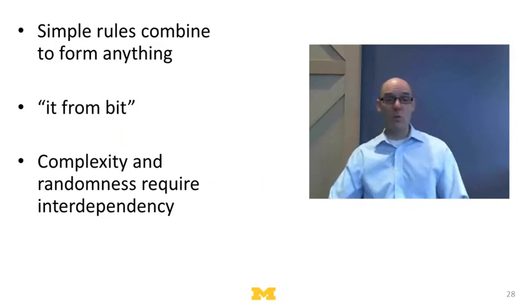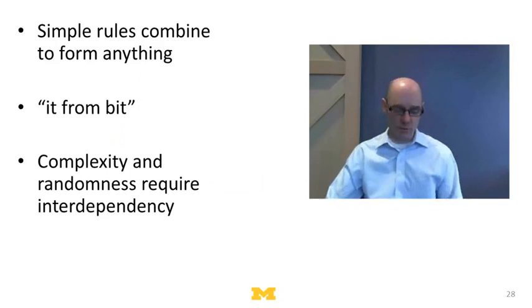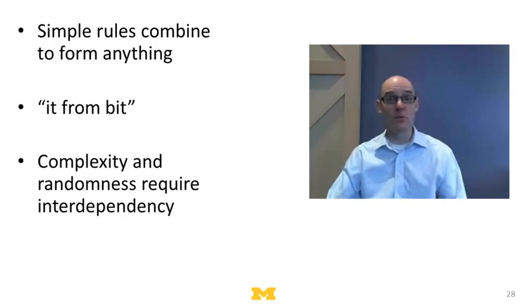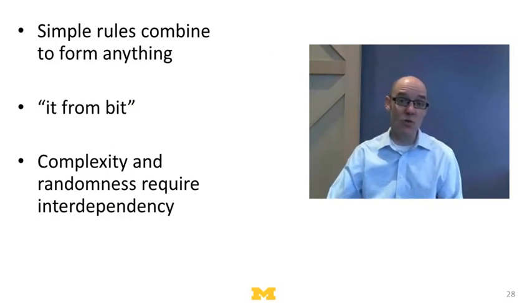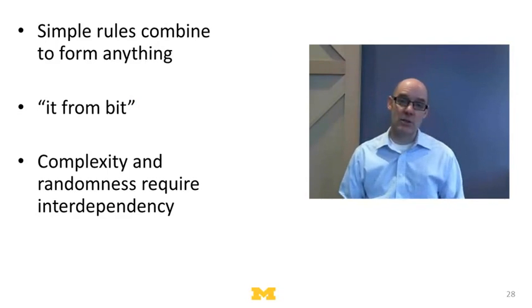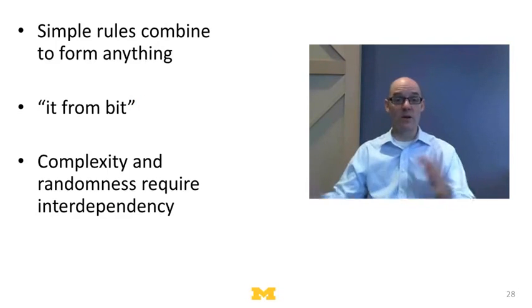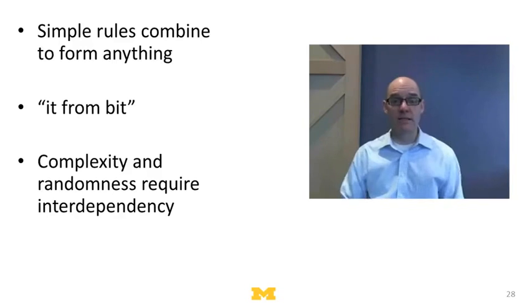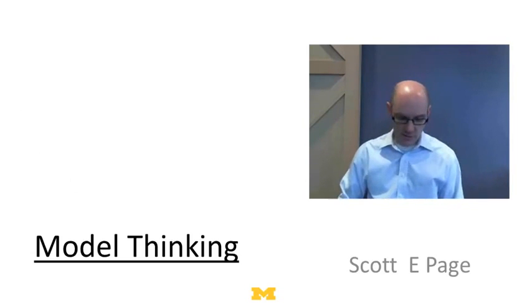So what do we learn from this very, very simple toy model? First, we learn again that simple rules can combine to form just about anything. Incredibly simple rules. Second, we get this profound idea of it from bit. And third, we get that complexity and randomness require some intermediate level of interdependency, right? So you can't have it be that I always go on or always go off. You need interdependency in the actions in order to create complex phenomena.